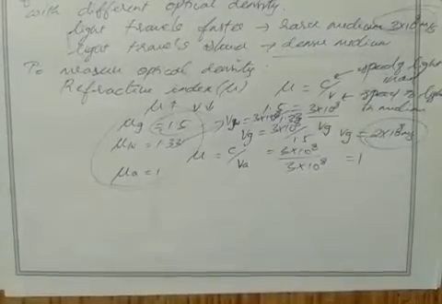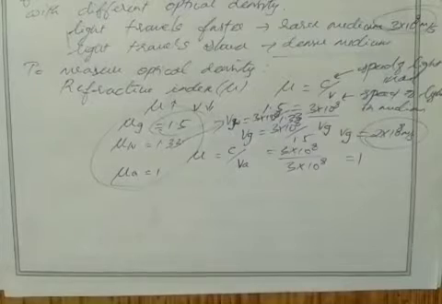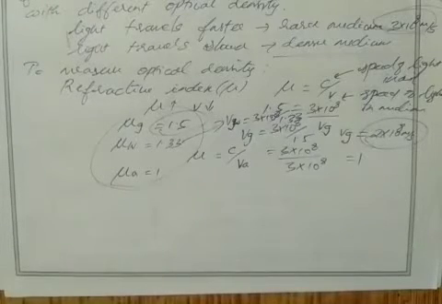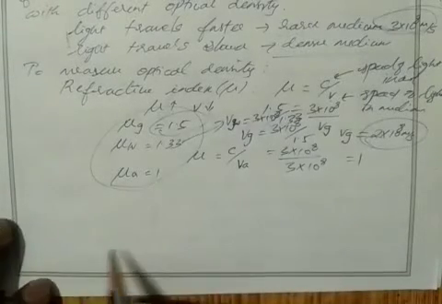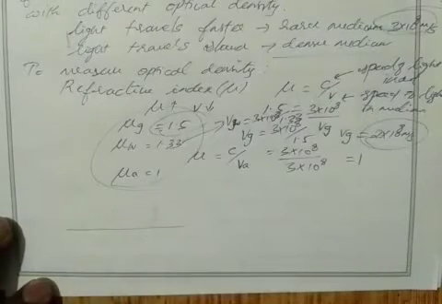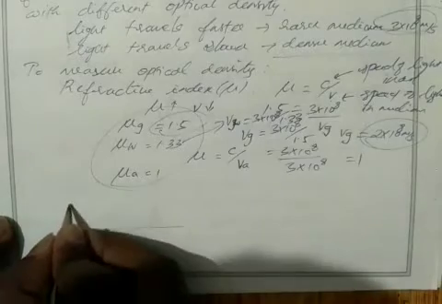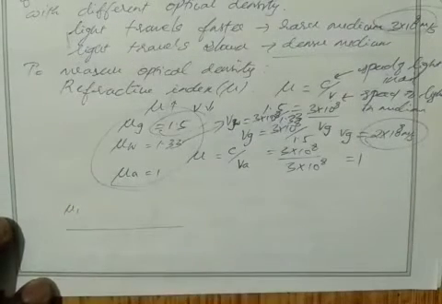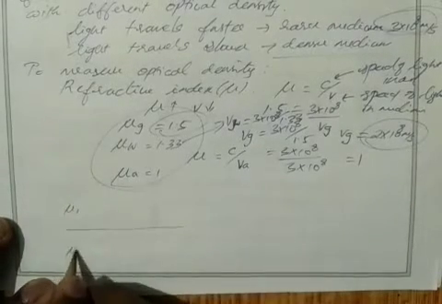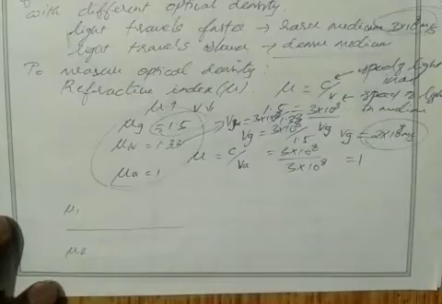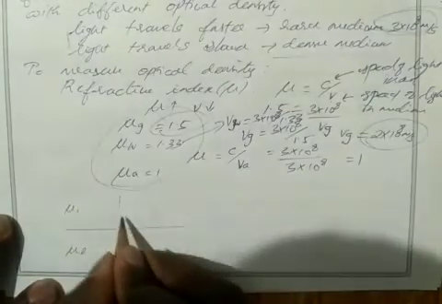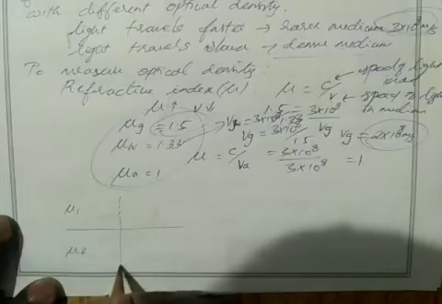So what is meant by refraction? Come to this point. Bending of light rays when it passes from one medium to another medium. For example, we have two media. This medium has some refractive index, I take mu1. Another medium has some refractive index, mu2. It has a normal line. Okay, I draw one normal line.